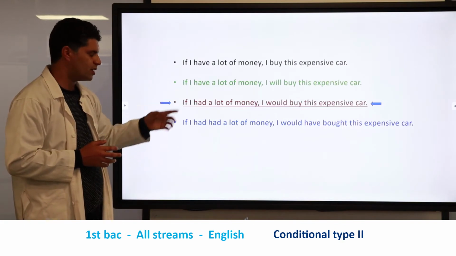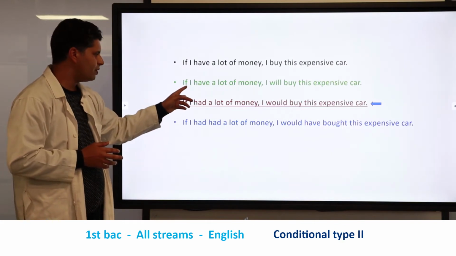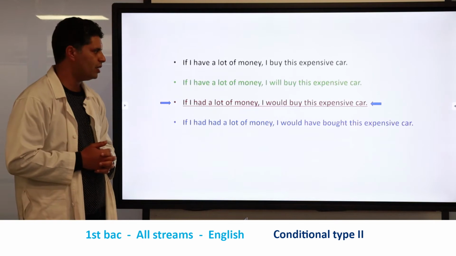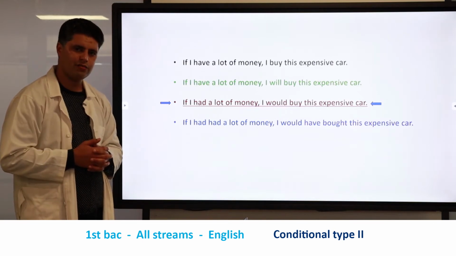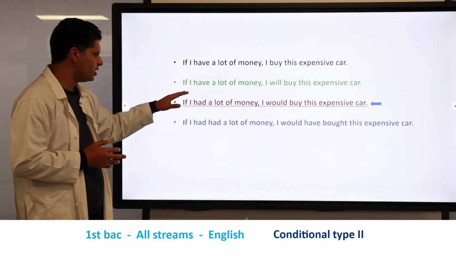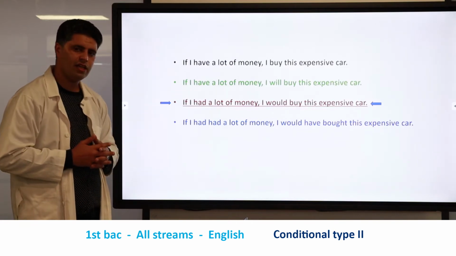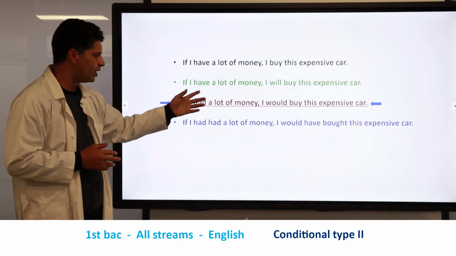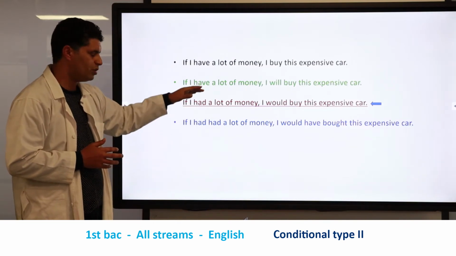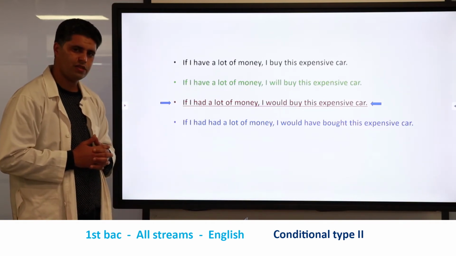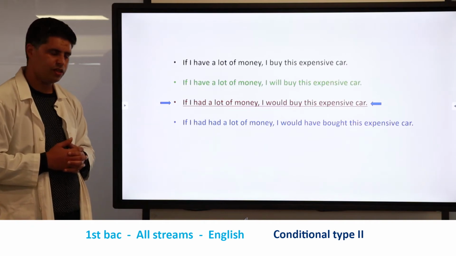Okay, let's see the second structure. If I have a lot of money, I will buy this expensive car. As you can see here, we have the conjunction if, and we have the subject I, and we have the verb to have. Okay? And to have here is used in the present simple, as you can notice.